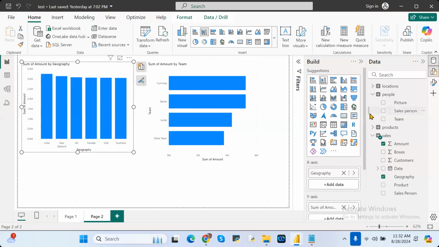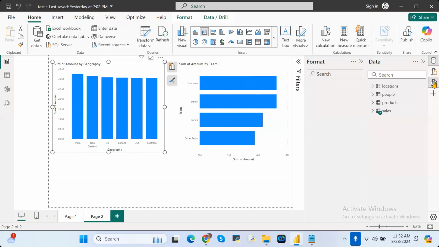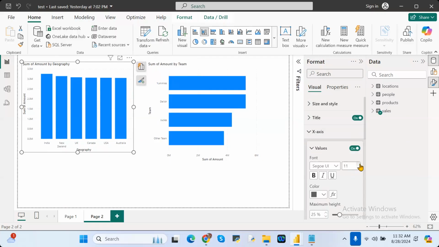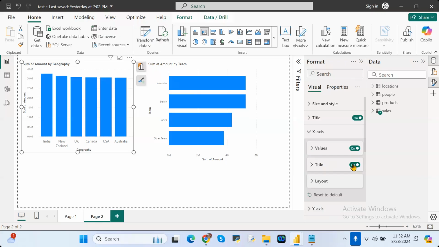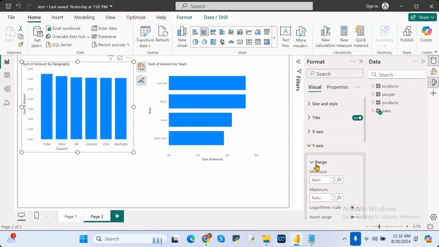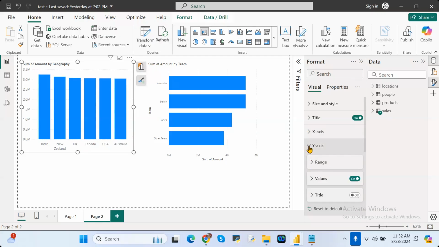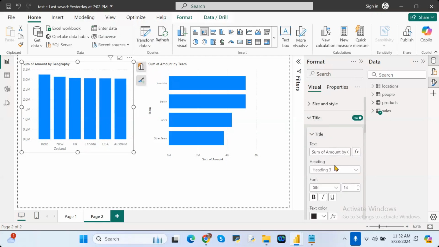First select the visual. See here, there are different format options.